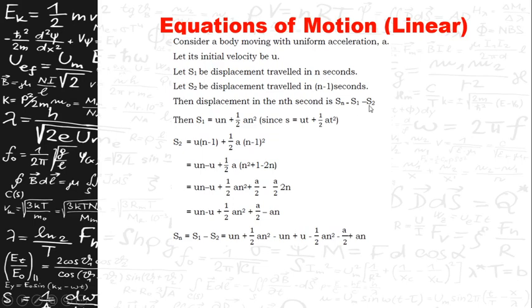Let us find out S1 and S2, and then we will subtract them. S1 is equal to, substituting n in place of t, un plus half an square, and S2 is equal to u into n minus 1, since the time is n minus 1 here, plus half into a into n minus 1 whole square.